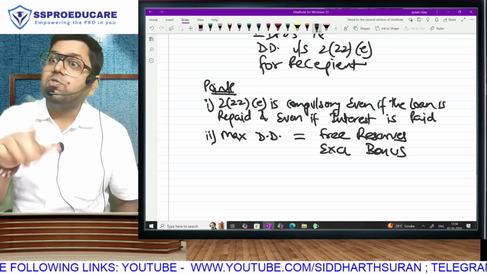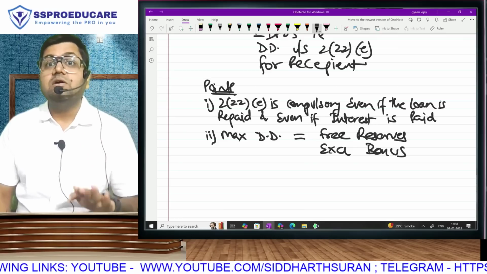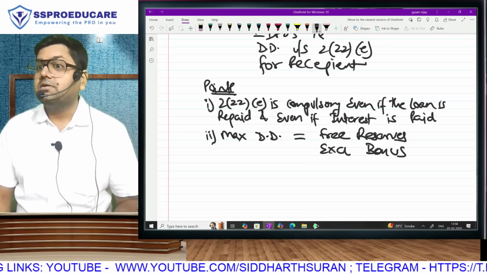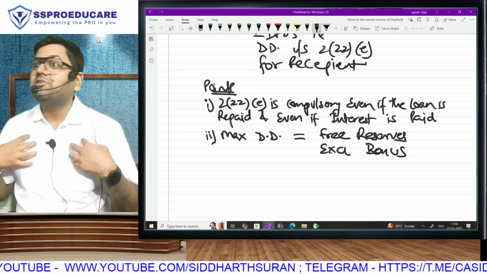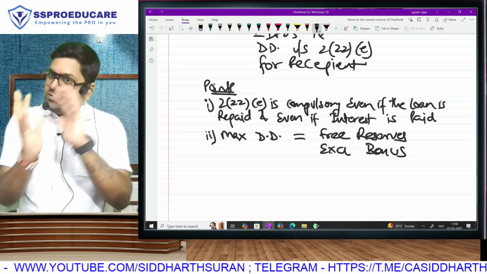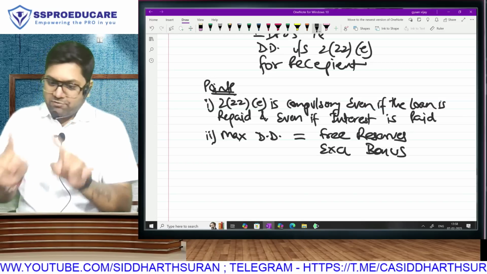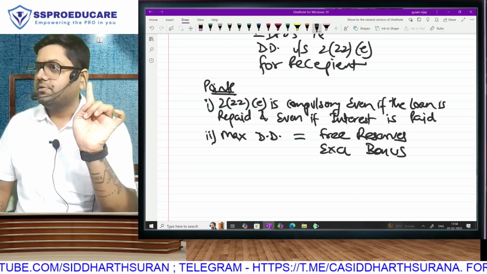222 ABCD was also taxable for the company. ABCD was taxable for the company. And E was taxable for the receiver because it is the receiver who is getting the money. Correct? Now, if you are clear of that tax treatment, that DDT was not applicable on 222E, DDT was applicable on all the other cases.